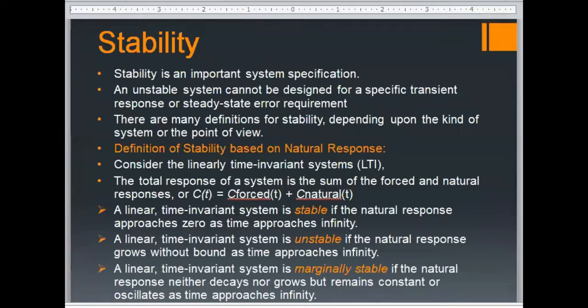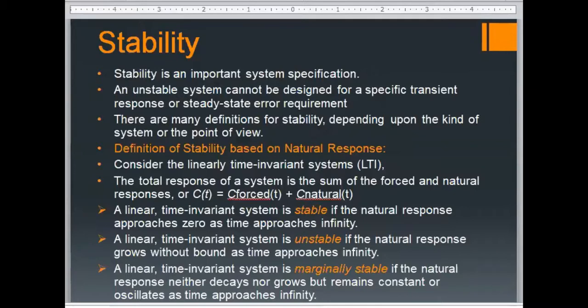For example, if you want to have 25 degrees Celsius from your thermostat or from your heating unit, but your system is not stable, it's not controlling the temperature. So it doesn't matter if you give it the input command as 25 degrees Celsius or 20 degrees Celsius. The system may go beyond 25 degrees Celsius to 30, 35, 40, and maybe keep on increasing. It means that your system is unstable. So if the system is unstable, all other parameters and all other controls are useless. So stability is one of the most important criteria.